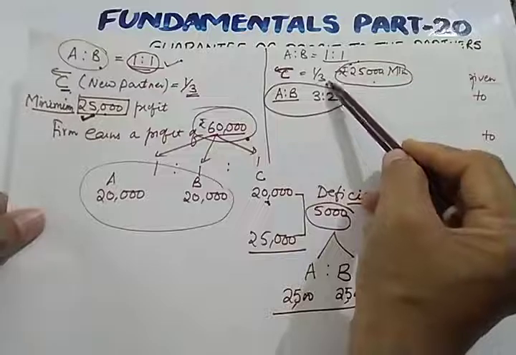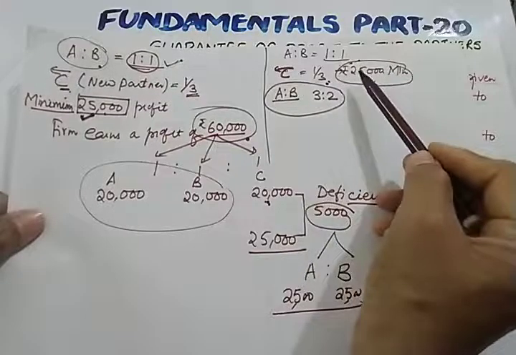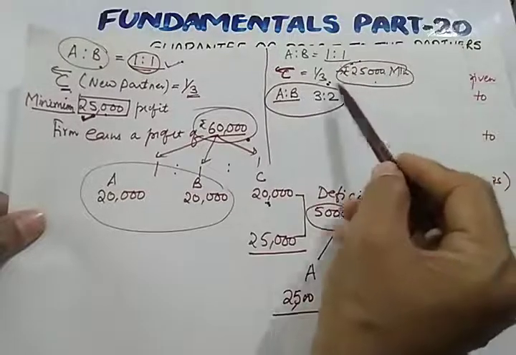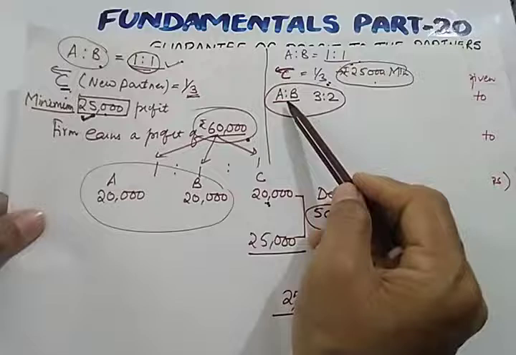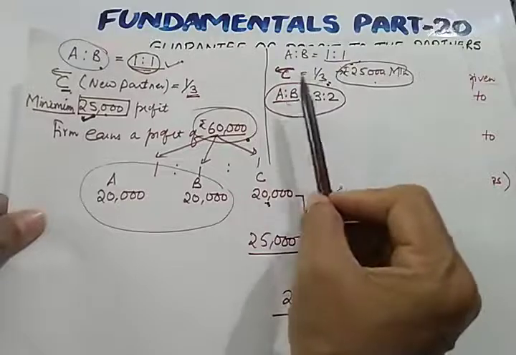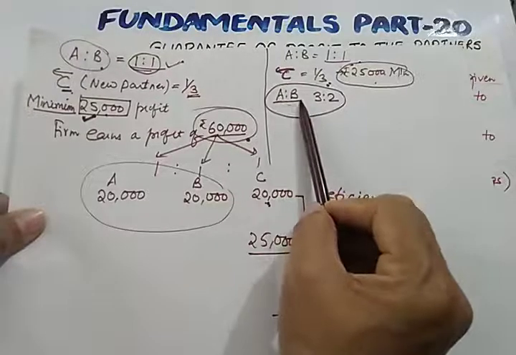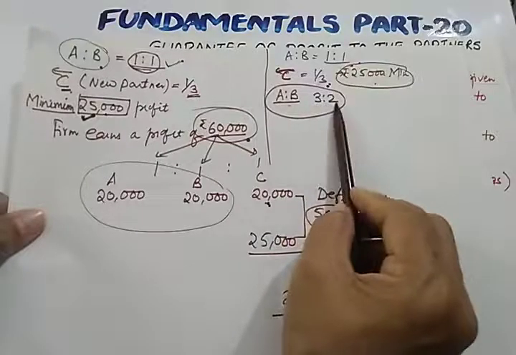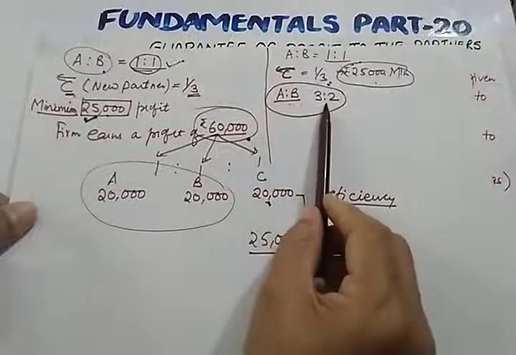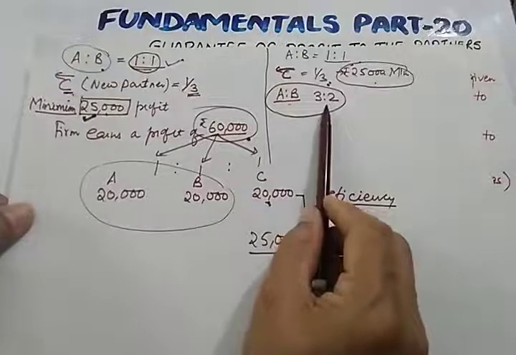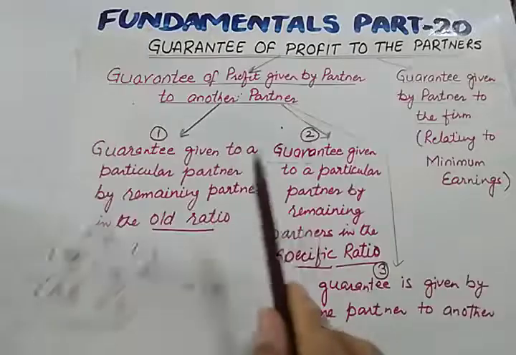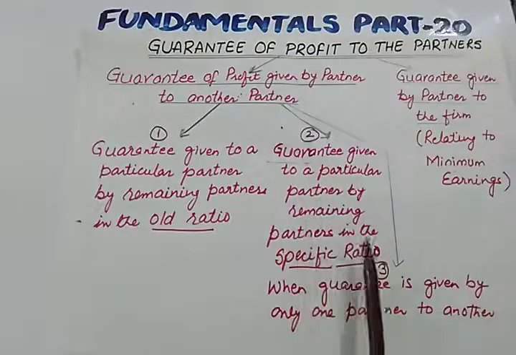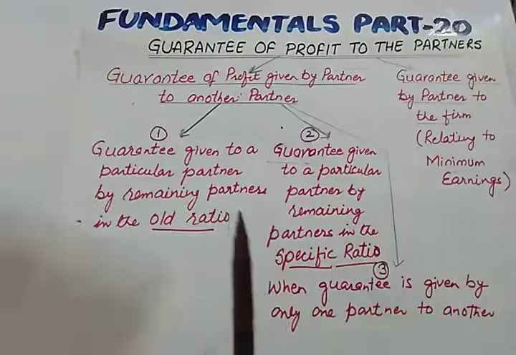C joins the firm for 1/3 share and asks for a minimum guaranteed share of 25,000, and it is clearly mentioned in the numerical that in case of deficiency it will be borne by the old partners, or remaining partners, in this ratio. In the earlier case this ratio was not given, but in this case the ratio is given. So this is case 2, when guarantee is given to a particular partner by the remaining partners in a specific ratio.